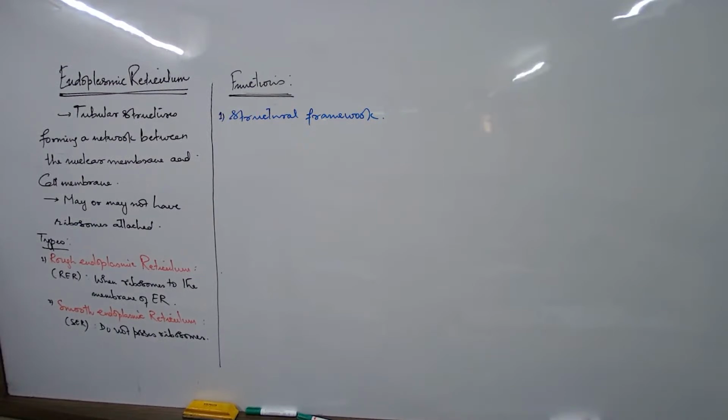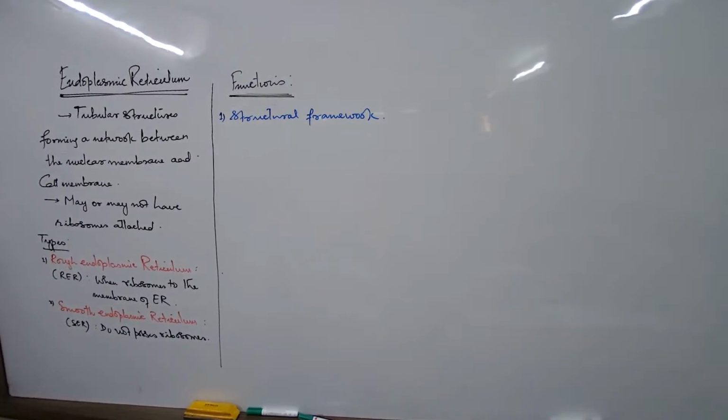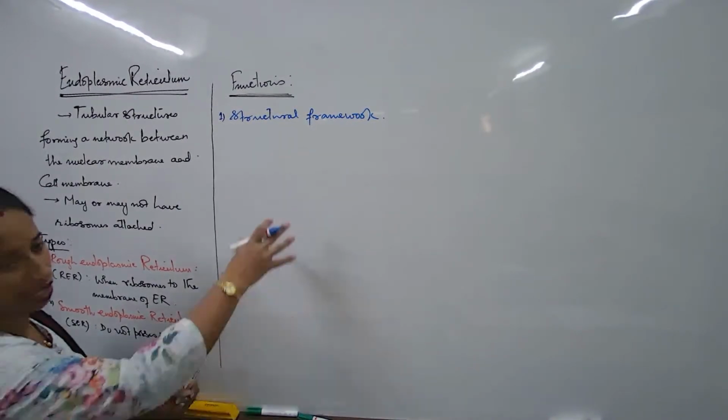For example, if I ask what the parts responsible for the structural framework in our body are, it should be the skeletal system, the bones. Just imagine if your finger doesn't have bones, then you will be sloppy. If your hands and legs don't have bones, then our body shape would be constantly changing like the amoeba. So a proper, definite shape is always because of certain hard, stiff structures. The cell also enjoys a particular shape because of this.